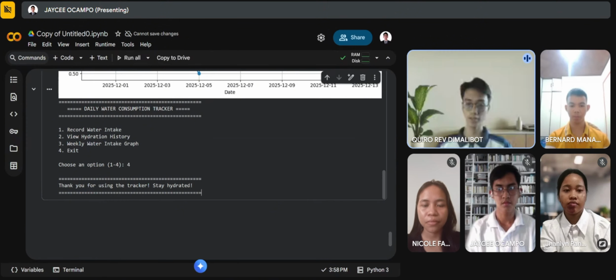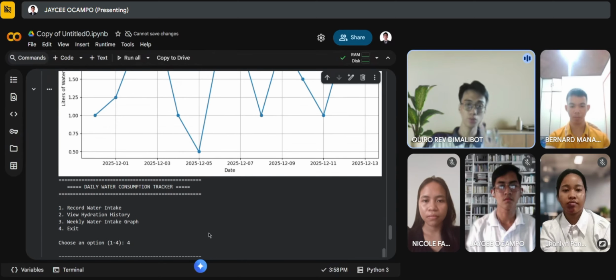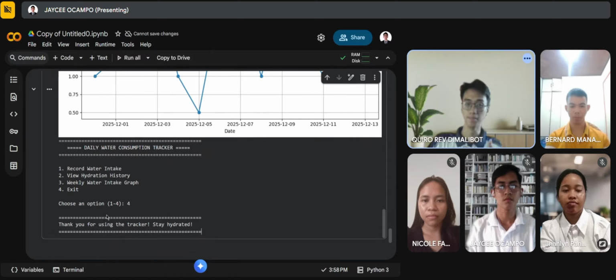So, to summarize, we have 4 choices. The first one is to record your daily intake. The second one is to view history: today, week, or the month's history. The third one is the graph of your weekly intake. And the fourth one is to exit the system.